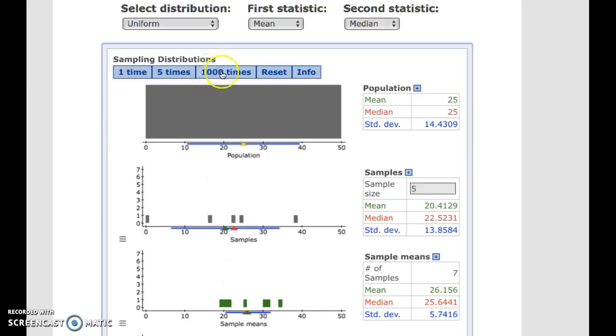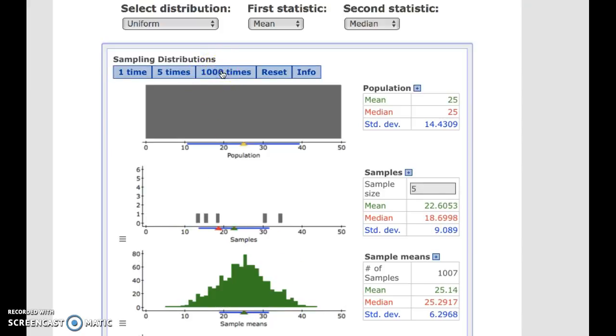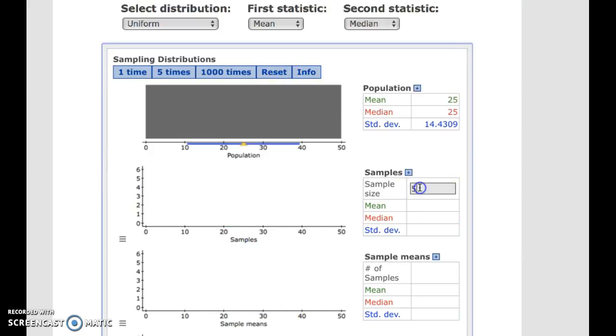All right, so let's speed it up. Ooh, this looks even nicer, right? So I would definitely say this looks approximately normal. Let's reset this and do a sample size of 10. Right, so just to illustrate with one time, I'm taking 10 individuals, averaging their numbers to get 1 sample mean. Then if I did it 5 times, that's 5 sets of 10 individuals.